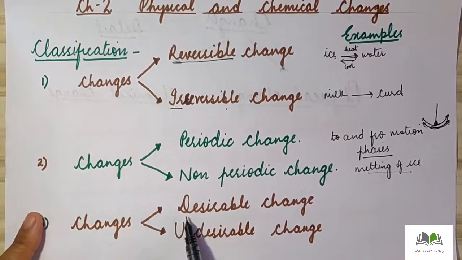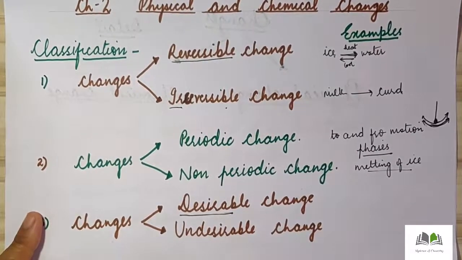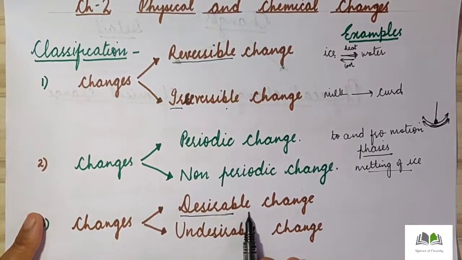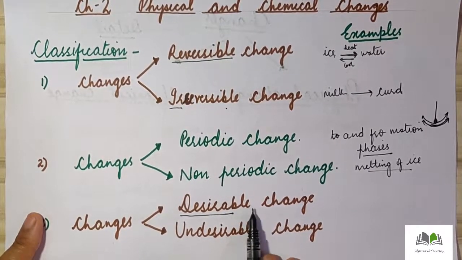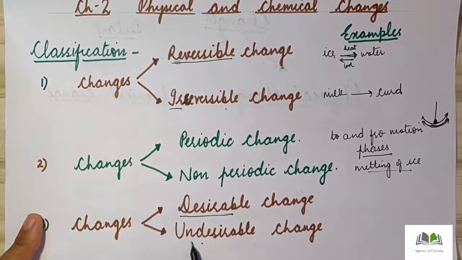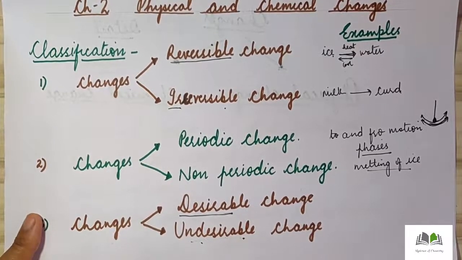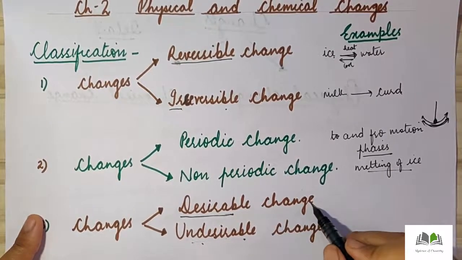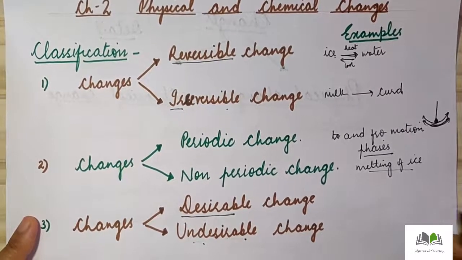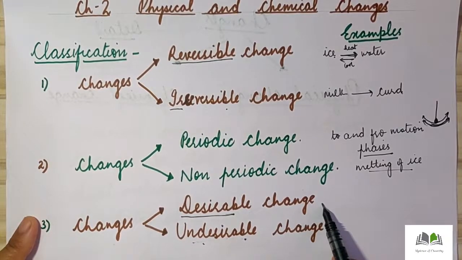Desirable change. From the name you can identify, desirable means which occur according to our will. So those changes which are useful for us are known as desirable changes. And the changes which are not useful for us, they do not occur according to our will, those changes are known as undesirable changes. For example, if we talk about curdling of milk, we know we love to eat curd. So curdling of milk is according to our desire.